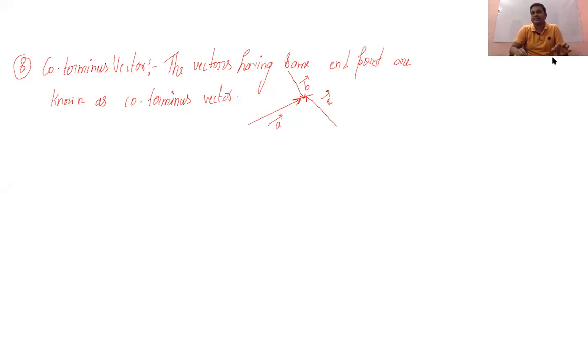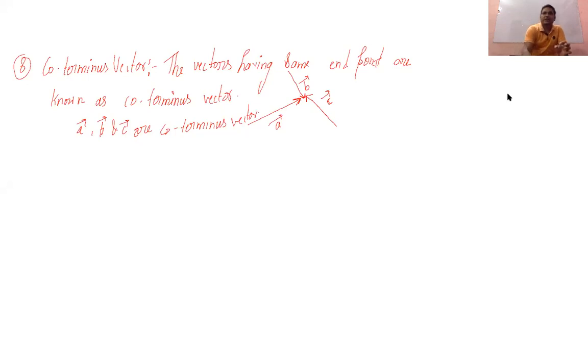So A, B, C vectors will be known as coterminous vectors. Co means same, terminus means end. Okay, so you can see A vector, B vector and C vector are coterminous vectors. Is it clear?